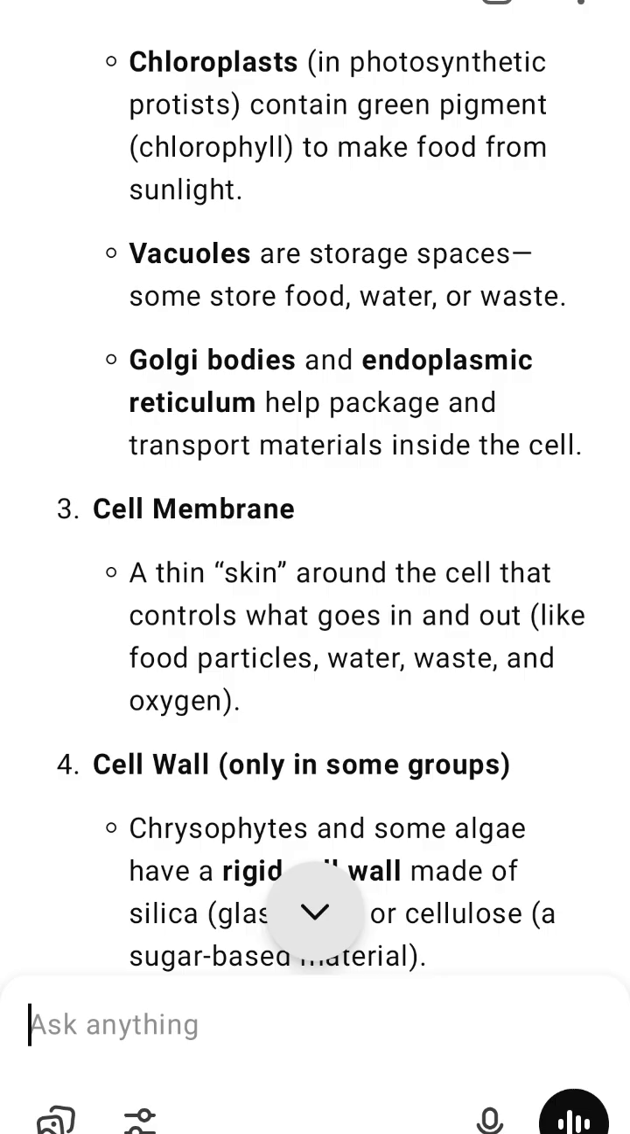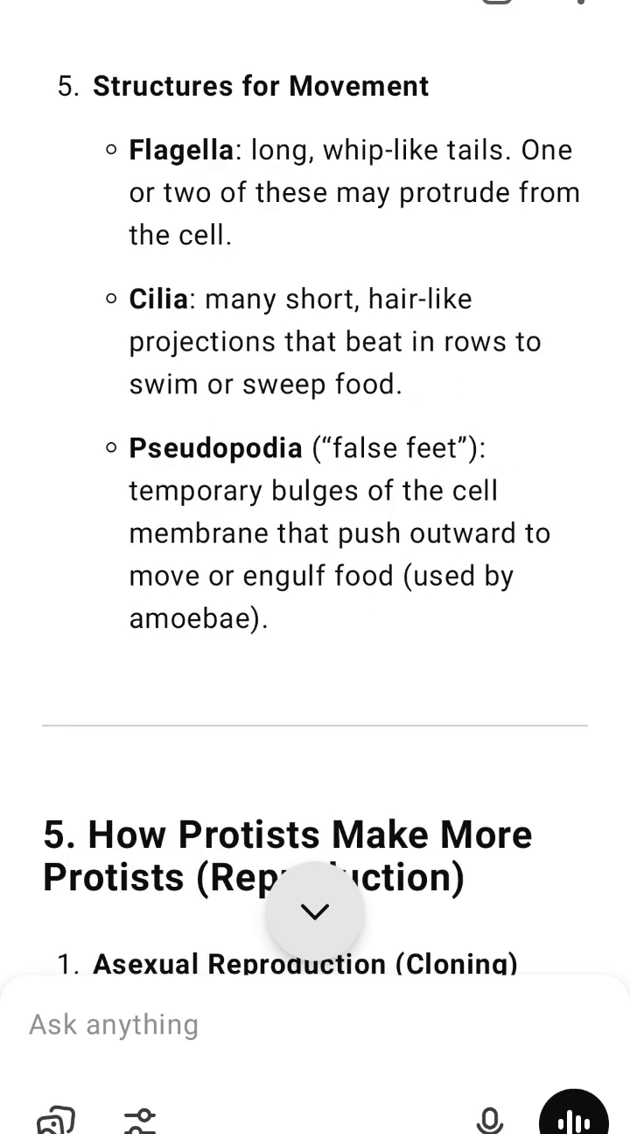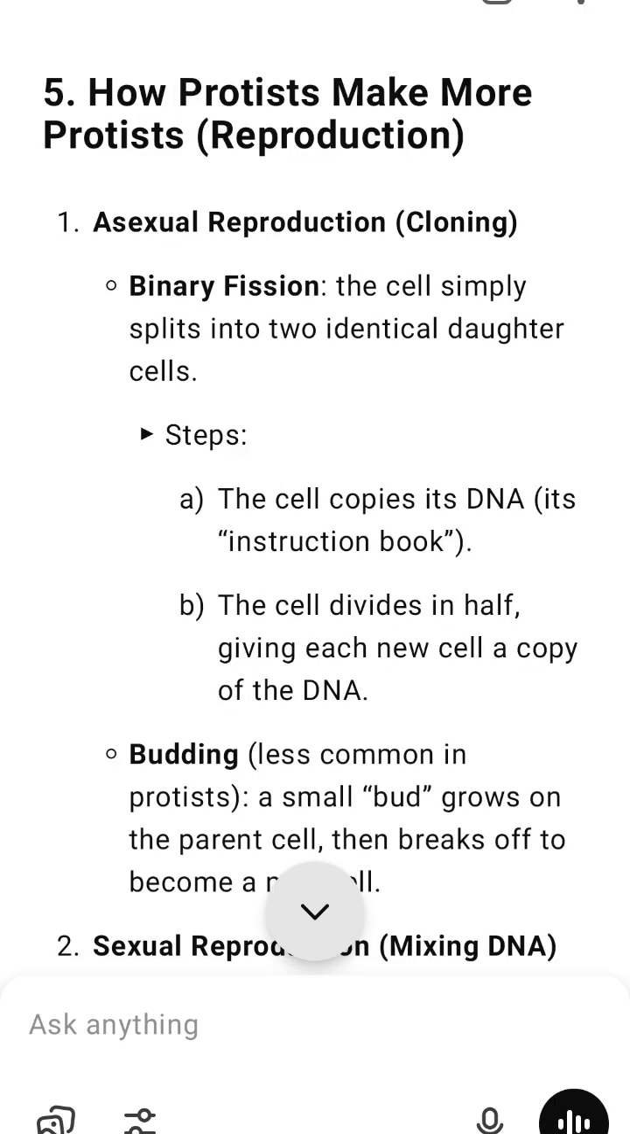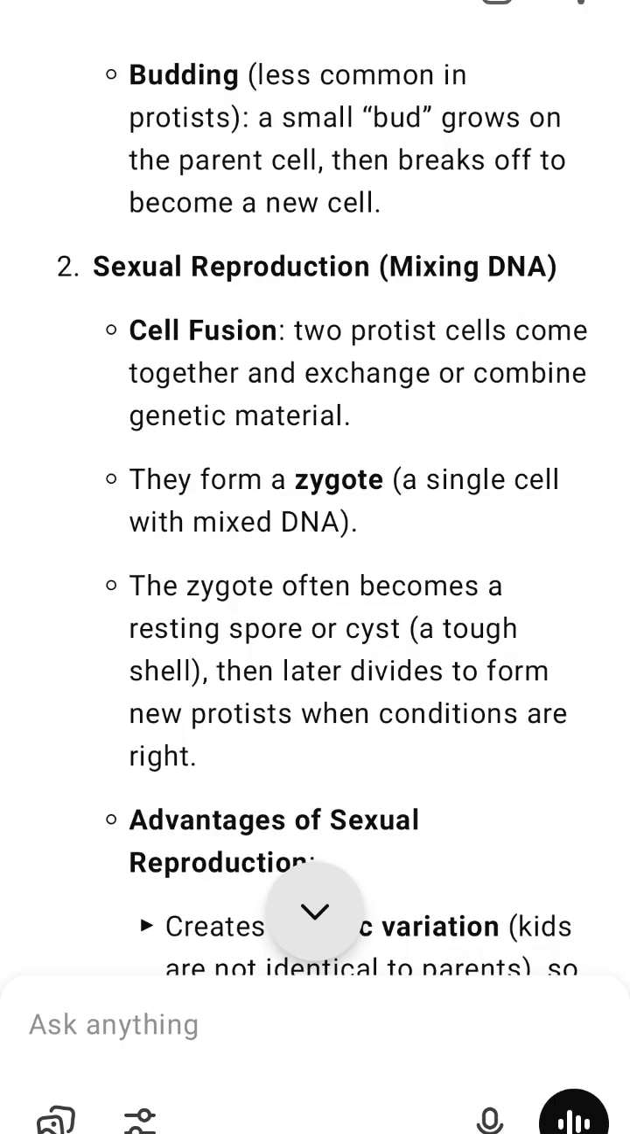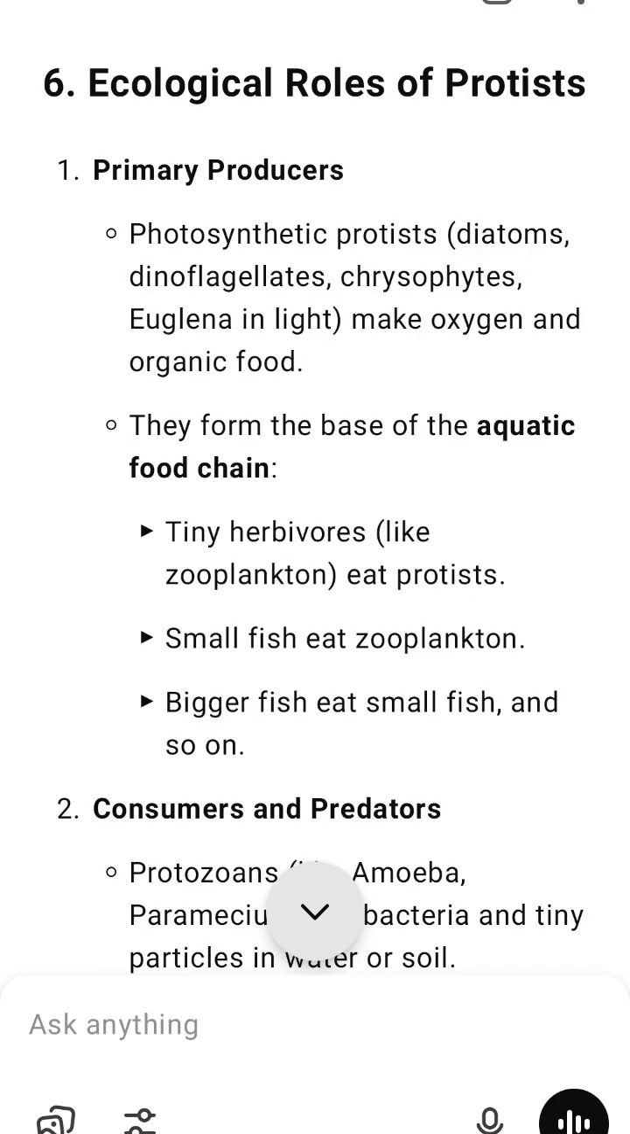4. Mostly aquatic, live in ponds, lakes, oceans, damp soil. 5. Complex cell structure, have nucleus plus mitochondria, sometimes chloroplasts plus vacuoles. Some have cell walls, diatoms, others have flexible coverings, euglena. 6. Movement, flagella, long tail, cilia, short hairs, or pseudopodia, false feet. 7. Reproduction. Asexual, split into 2 identical cells. Sexual, 2 cells join to form a zygote, mixing DNA for variety.